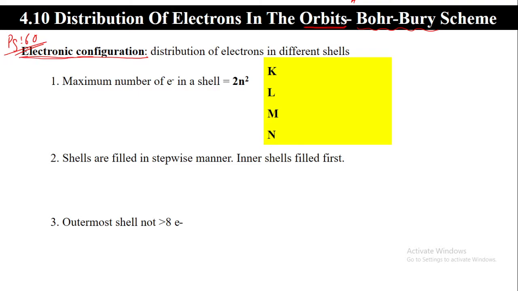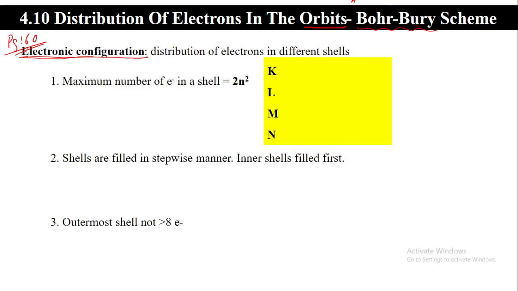Now, what they have suggested in the Bohr-Bury scheme, the first point, is how many maximum number of electrons can be accommodated in each shell. So here, for example, this first circle around the nucleus, this is imaginary, we are imagining that there is one circular orbit. In this first circular orbit, how many electrons can be accommodated?